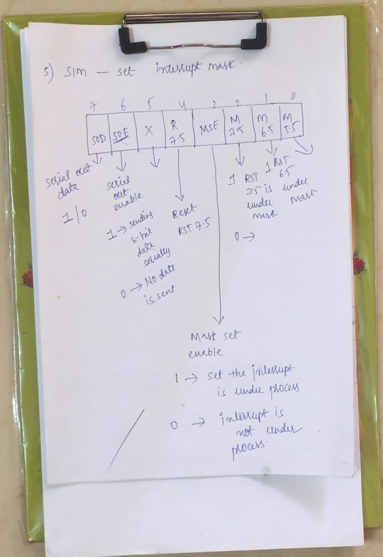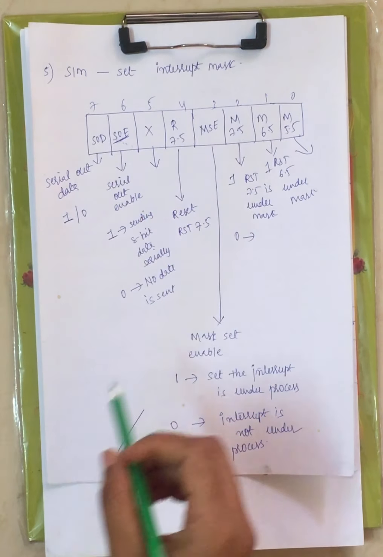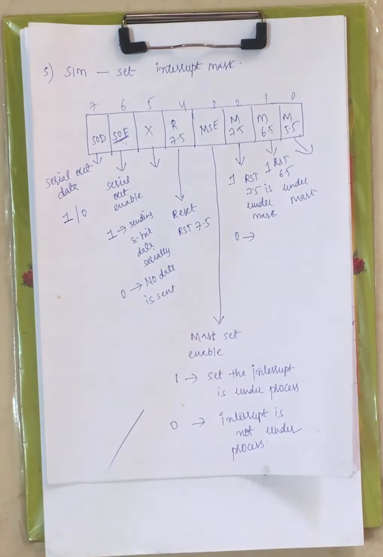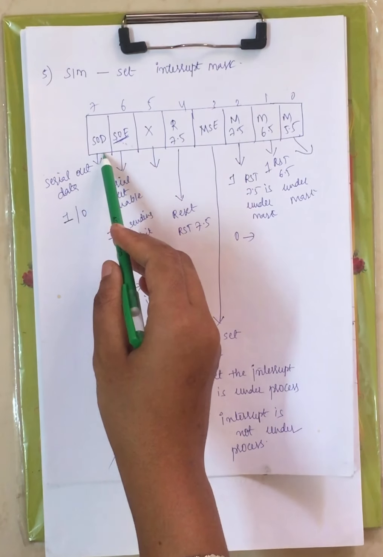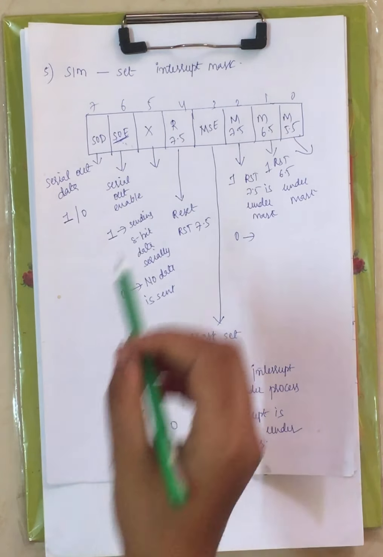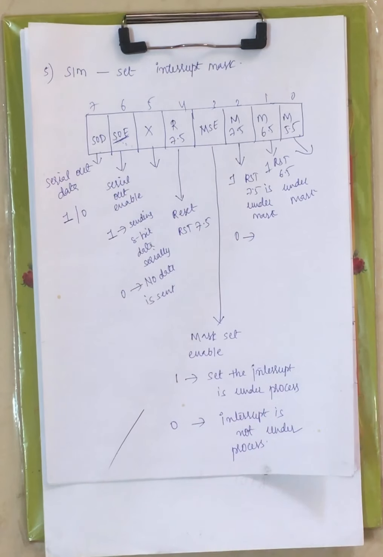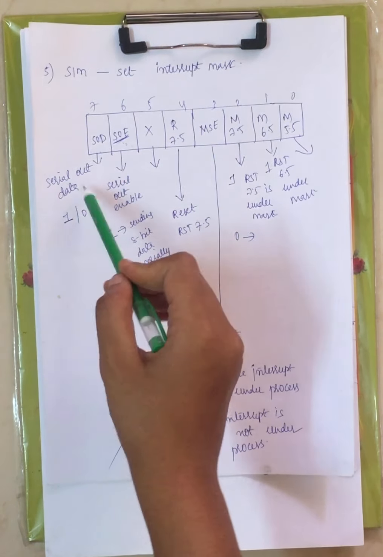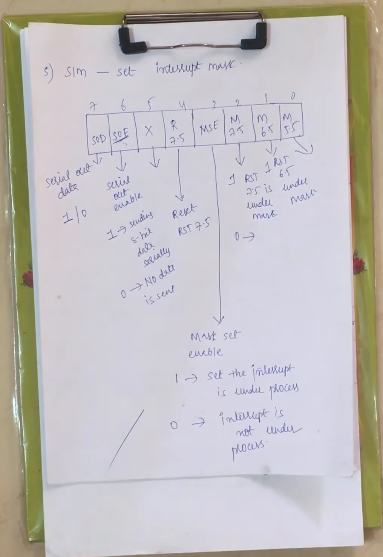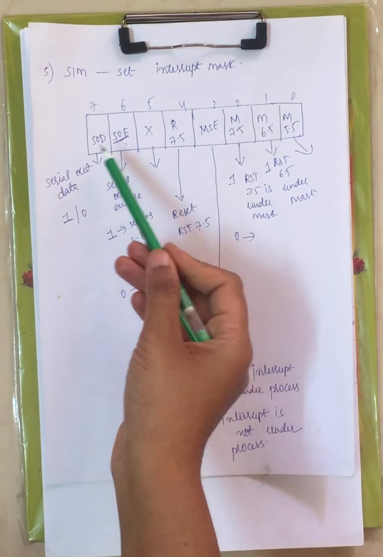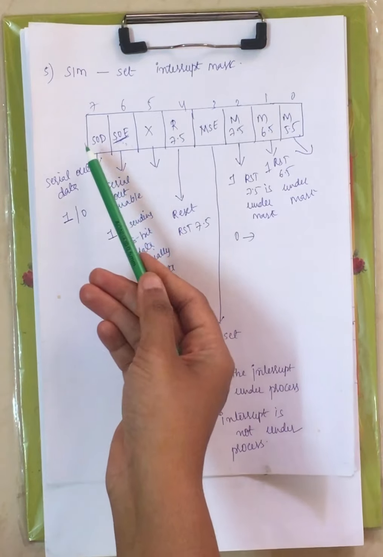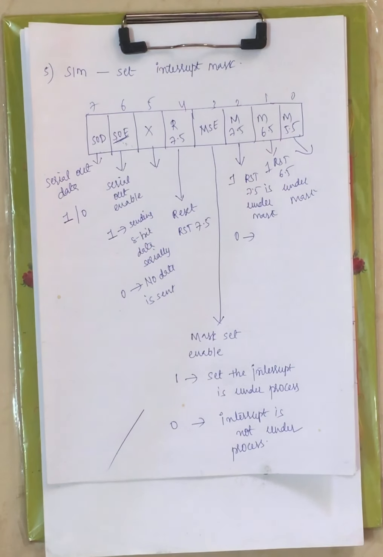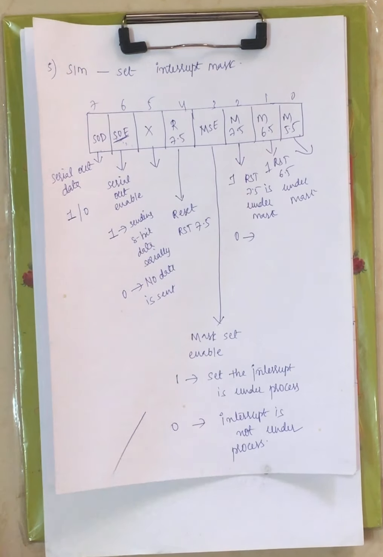If you want to send the data outside of your microprocessor serially, you have to enable serial out. When it is 1, you can send the 8-bit data serially. When it is 0, you can't send the data. When SOE is 1 and SOD is 1, you can send the data serially. When SOE is 1 and SOD is 0, you can't send the data because serial out data is not present. Both have to be set to 1 in order to send the data outside of your microprocessor serially. Whether it is 0 or 1, you can't send the data serially.